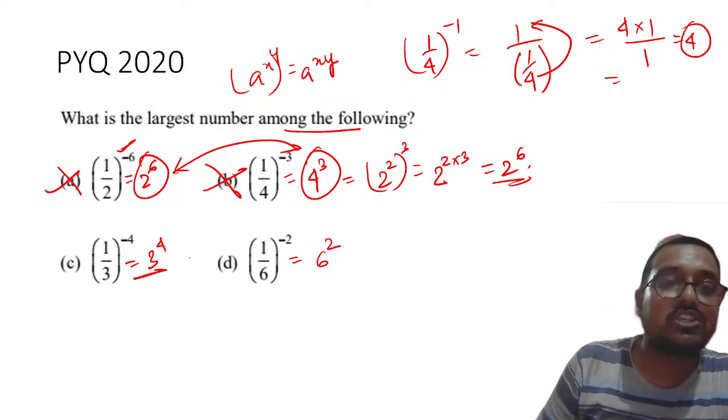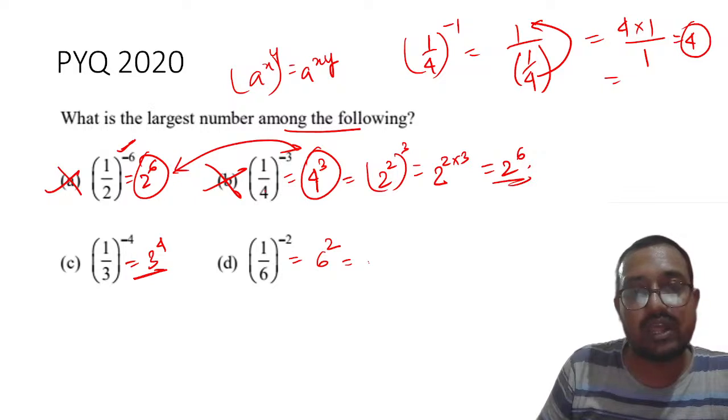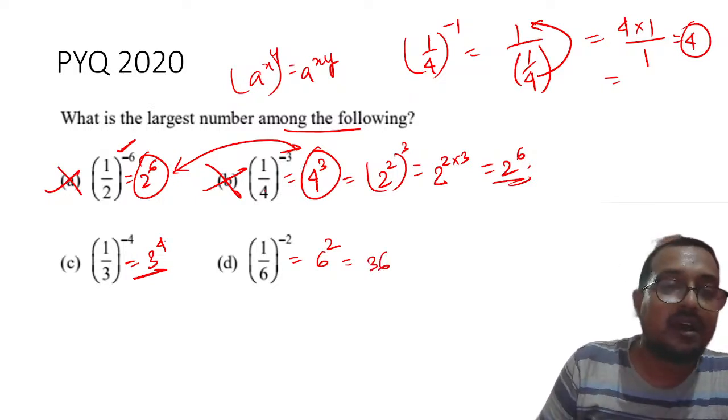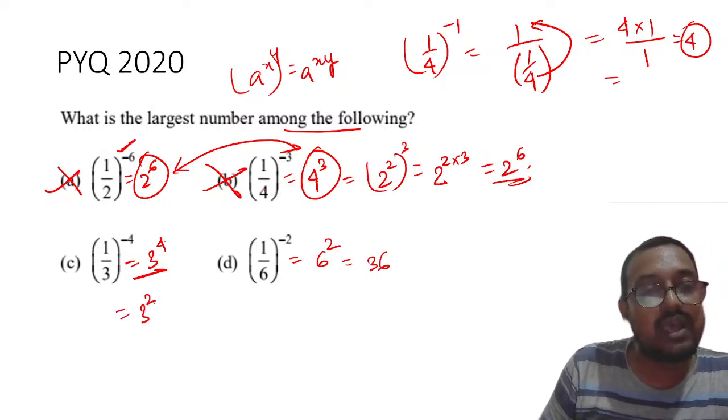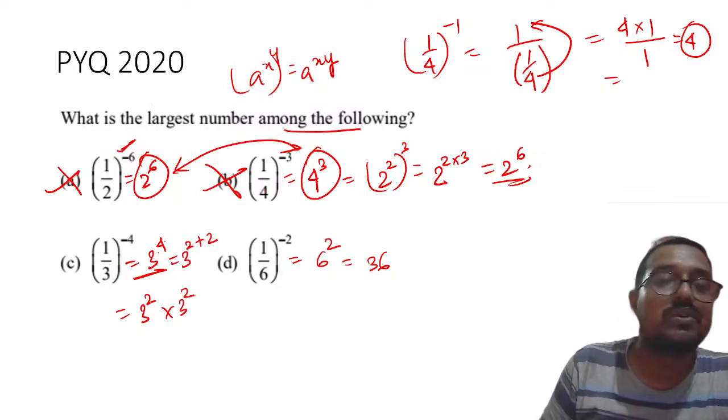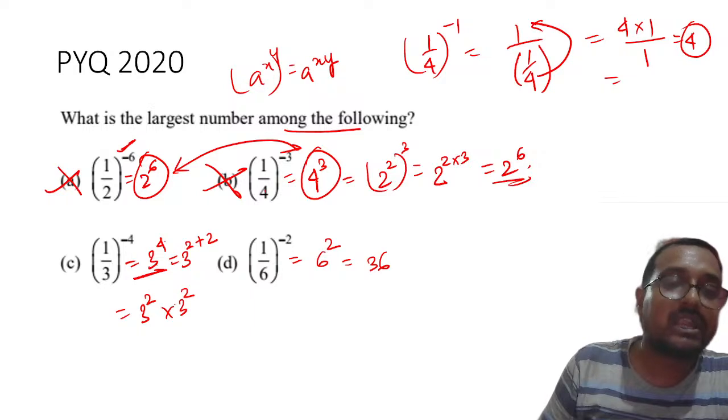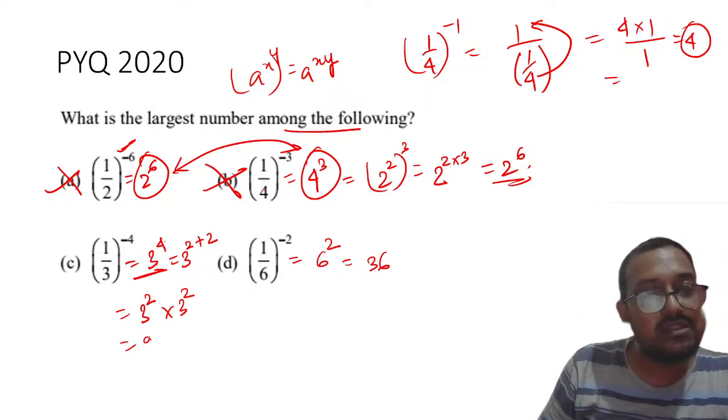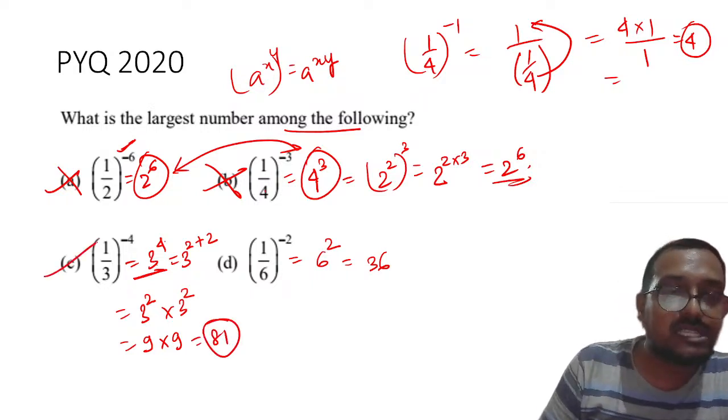Then talk about 3 raised to power 4, and this is 6 square. 6 square is 36. This will become 3 square multiplied by 3 square. Can I write it like that? Why? Because 3 raised to power 2 plus 2, 4 is 2 plus 2. So I can write it like that. That way my multiplication will be very easy. So 3 square means 9, so that is equal to 81. My dear students, C is the correct answer.